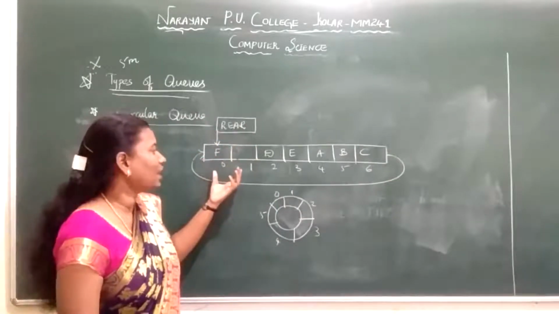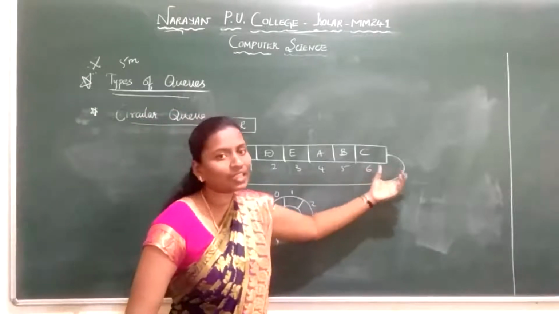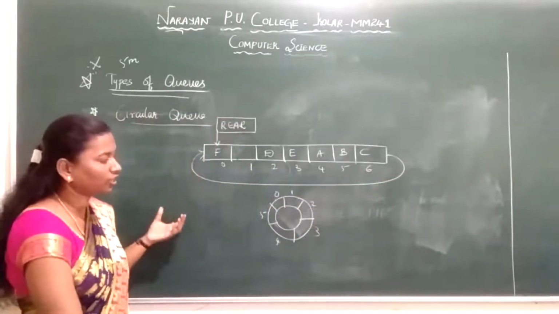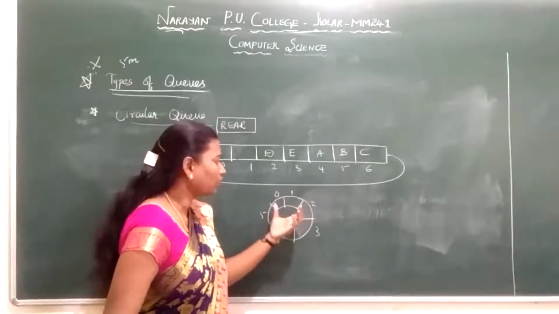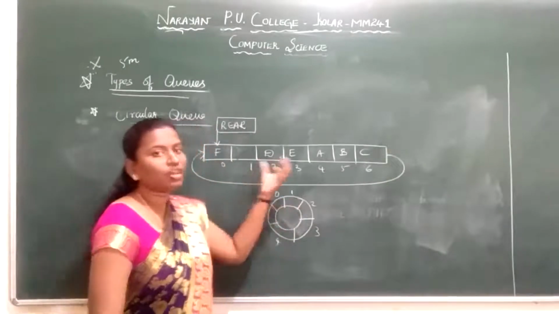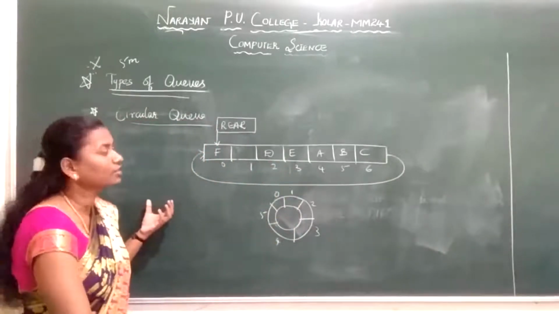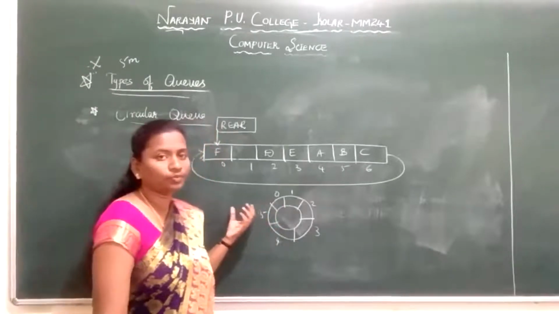For example, the indexes are 0, 1, 2, 3, 4, 5, 6, and again this points to your first element. The last index points to the first index, so it works in a circular fashion. This is called a circular queue. Next we will see priority queue and DQ.